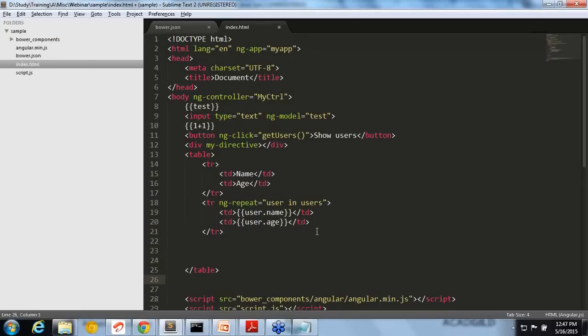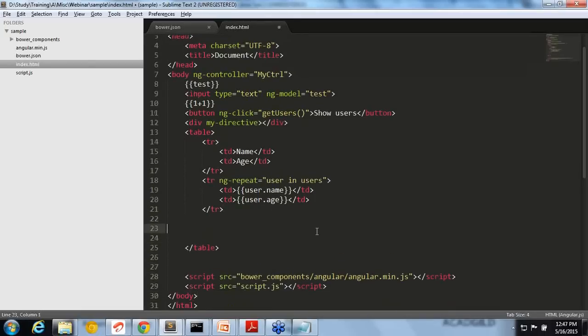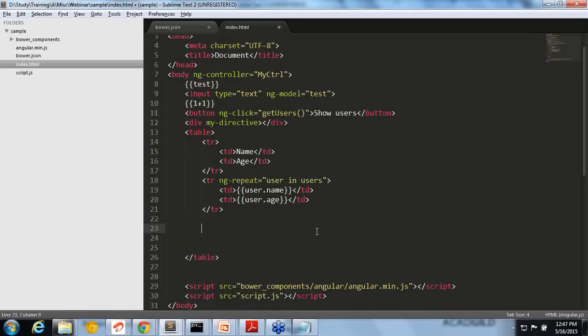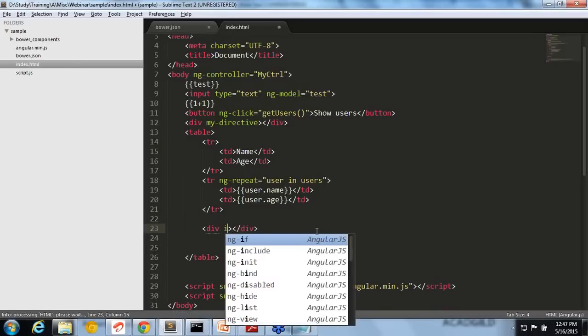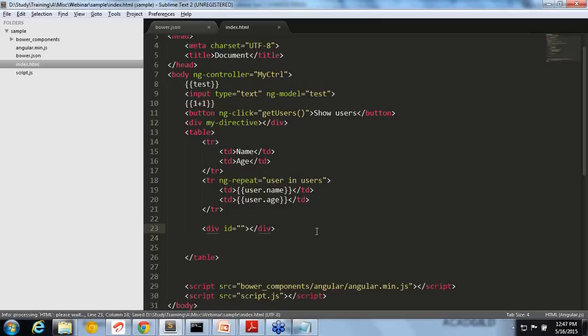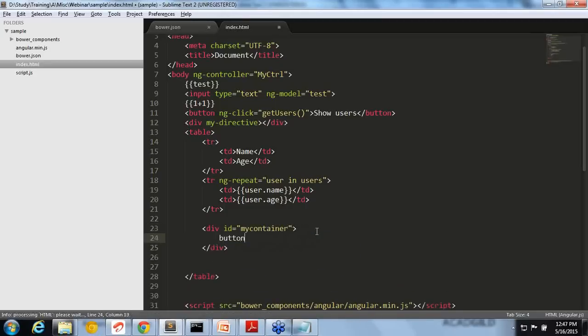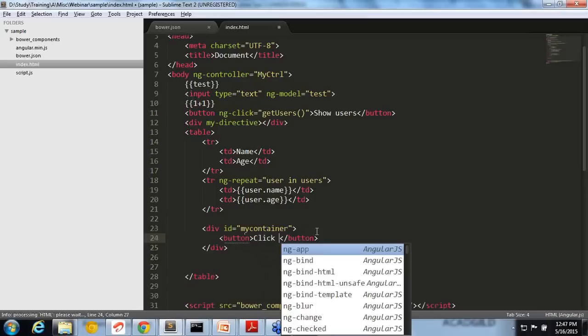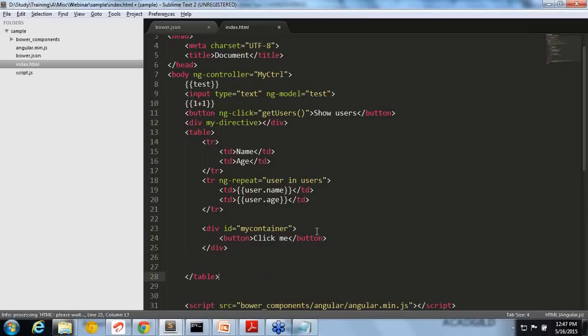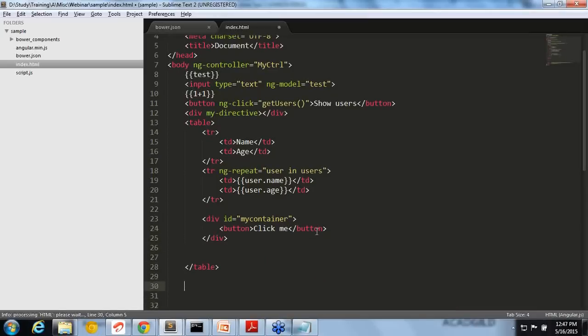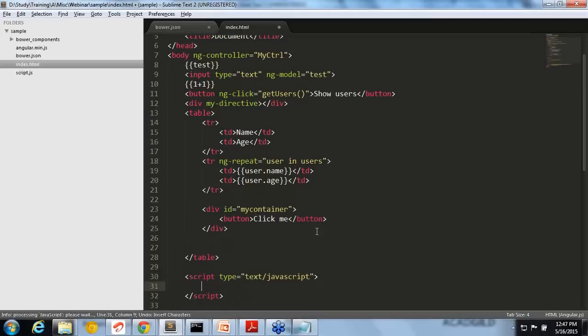Let me show you an example in jQuery. Let's say you are using jQuery. I will give an example: a div with the id my container, and a button, Click me. And let's say you have some JavaScript.